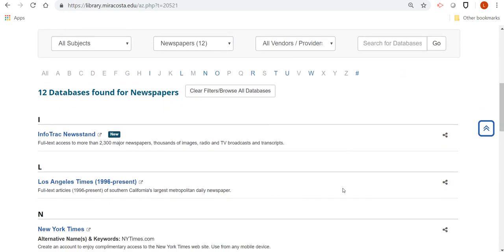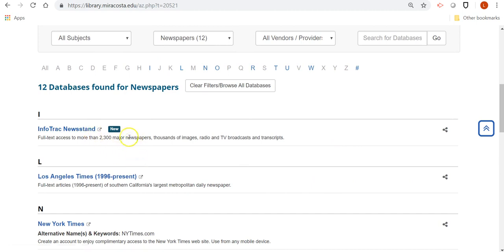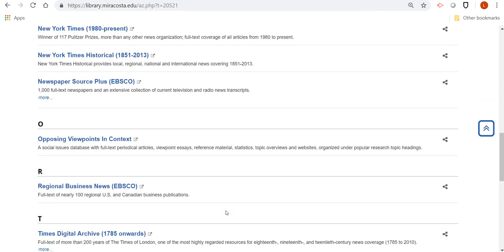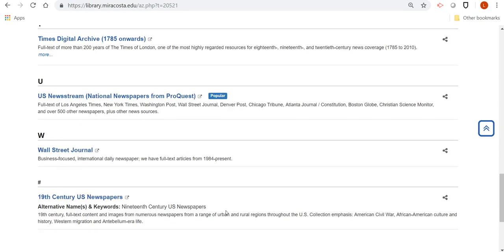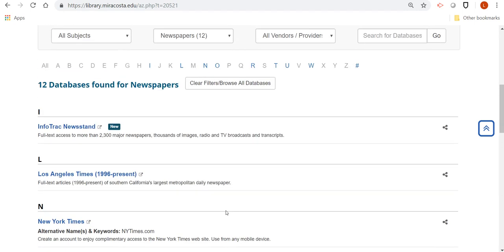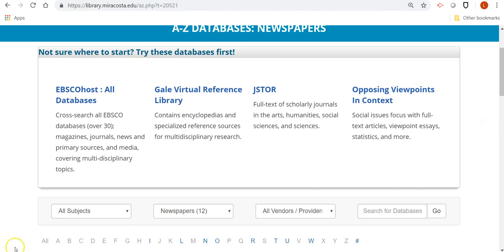And you'll have InfoTrack newsstand with 2,300 major newspapers, Los Angeles Times, New York Times, etc. So any of these are really great databases to use for the assignment this week. That's how you get started.